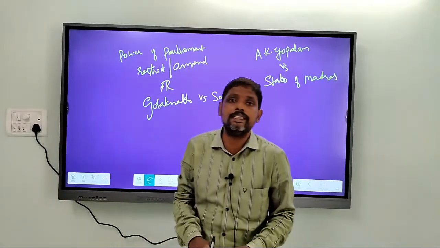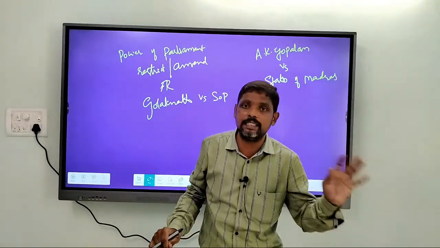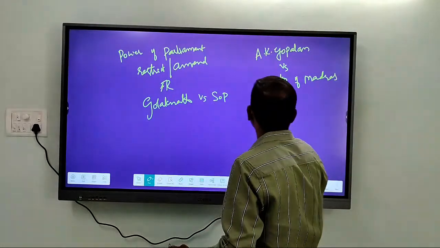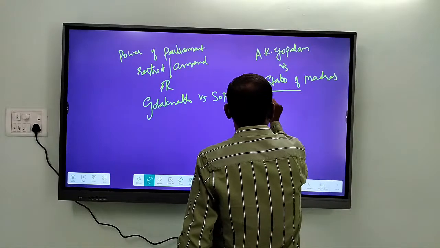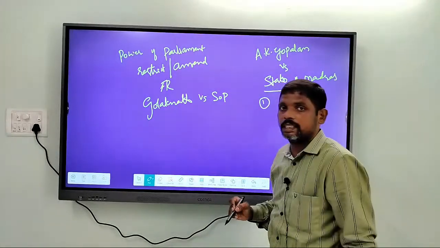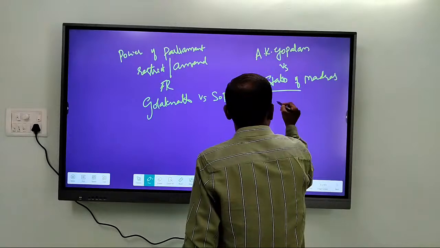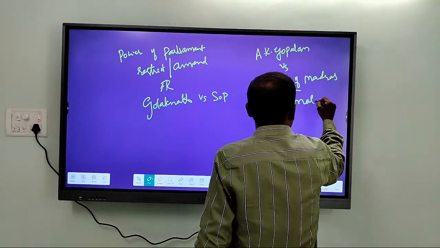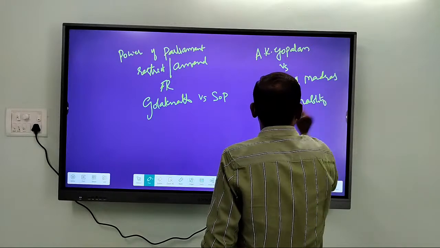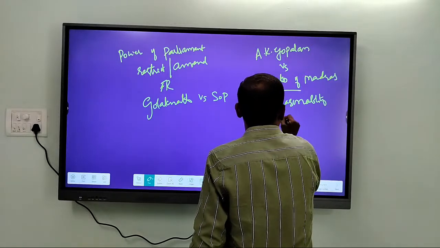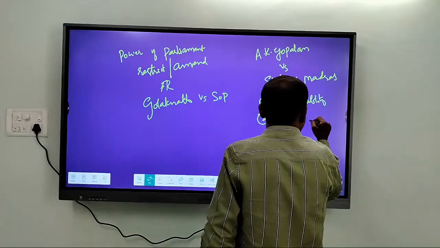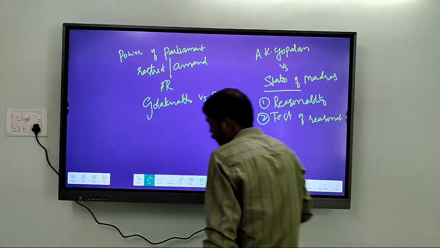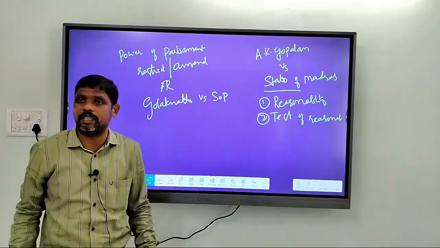So before this case, there was no concept of reasonability. The importance of this A.K. Gopalan case is that it was in this case for the first time the Supreme Court brought the concept of reasonability. It introduced the test of reasonability.